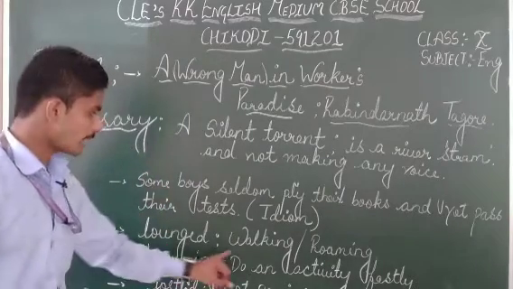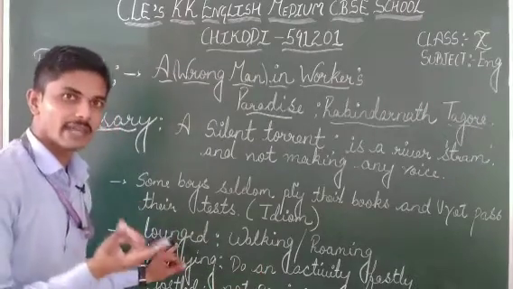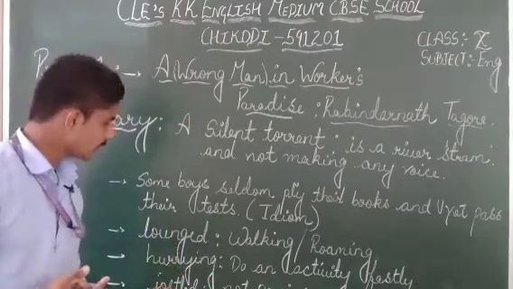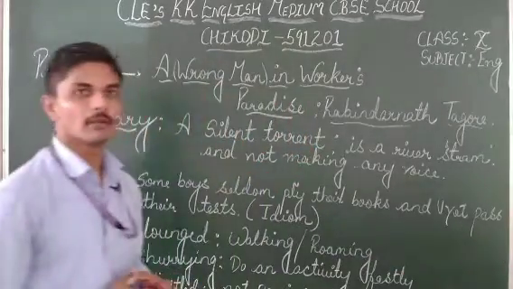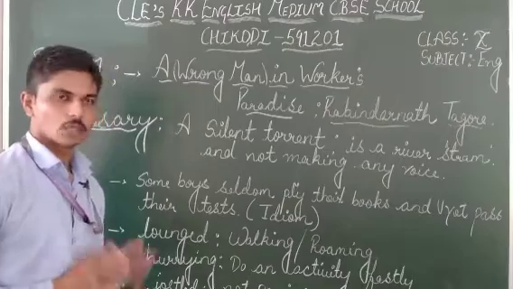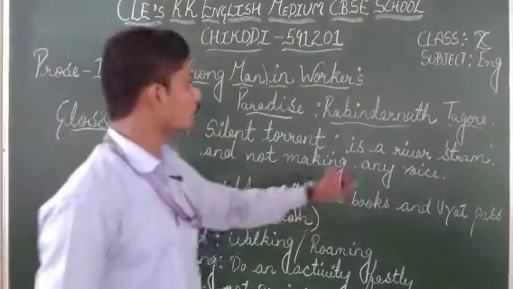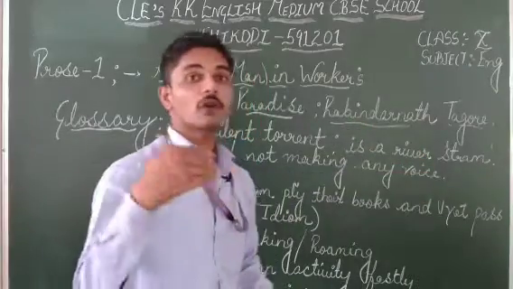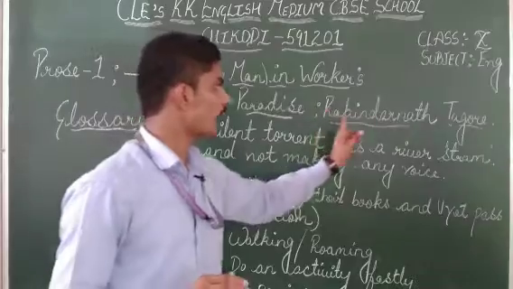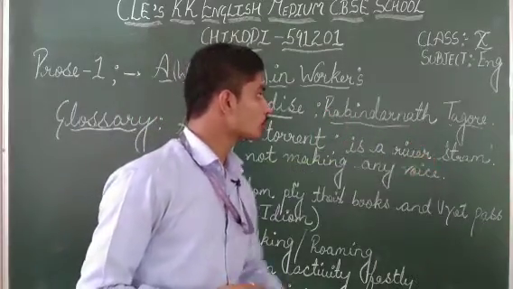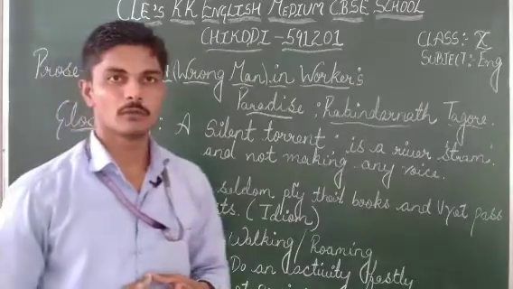The synonym of long is walking and roaming, so you have to find its antonym also. Write synonyms on one side and the antonym of this word on the other side in your notebook. So students, this is all about today's video, and write a short note on Rabindranath Tagore apart from what is given in the book. Don't copy the same; you have to search and write a short note on Rabindranath Tagore.